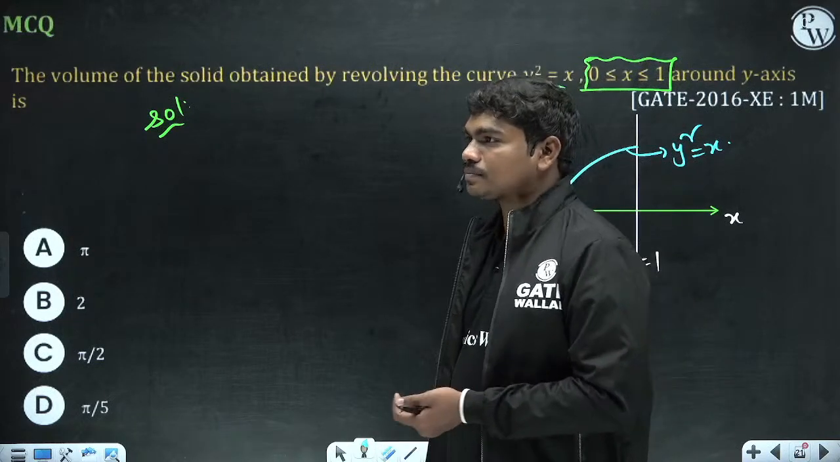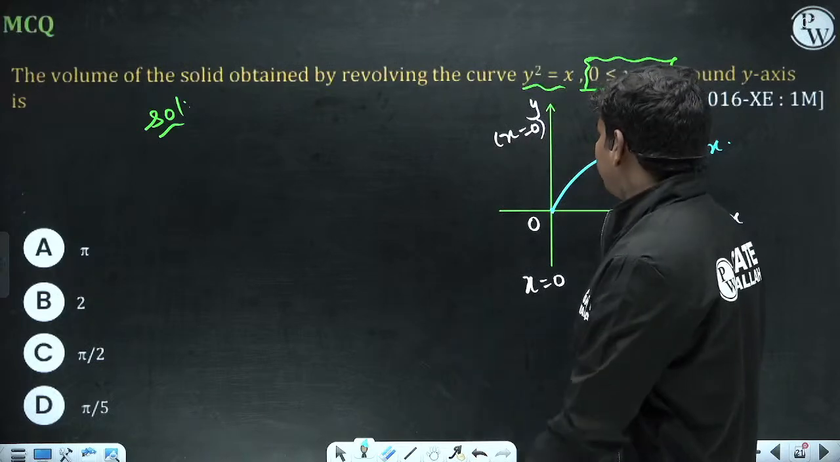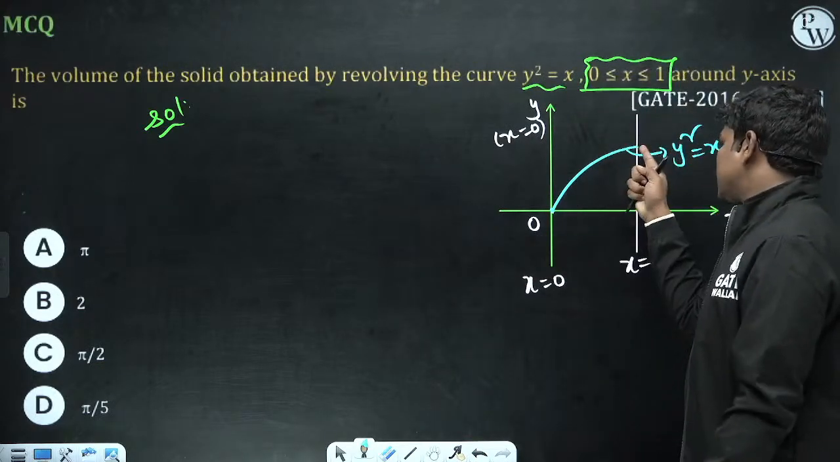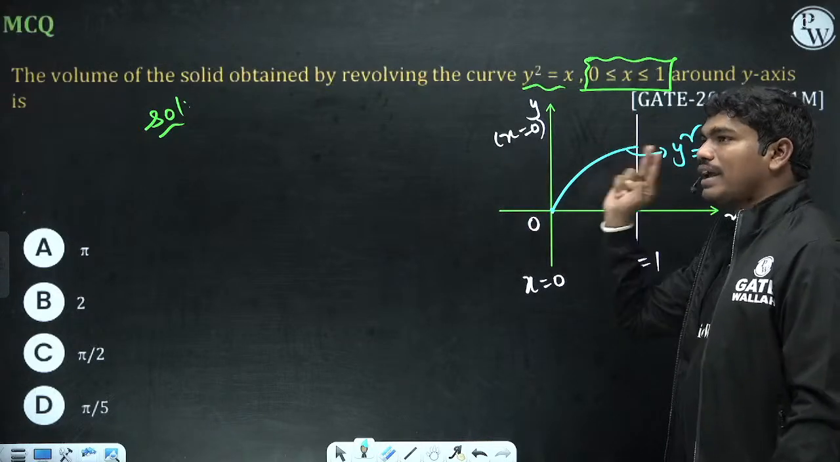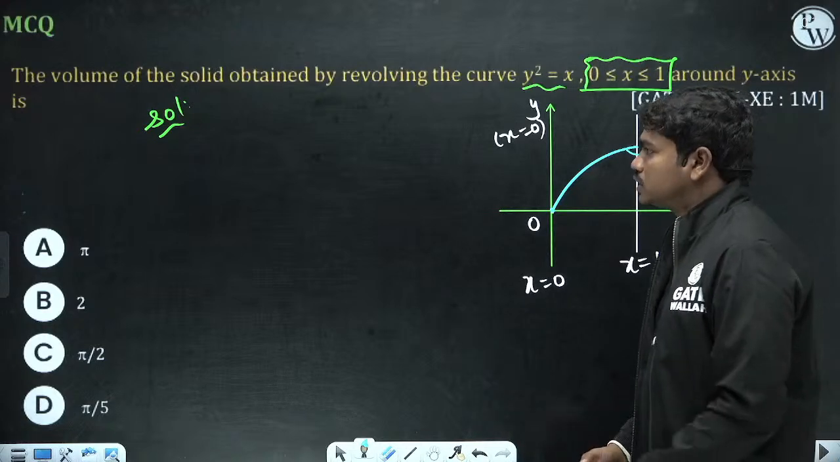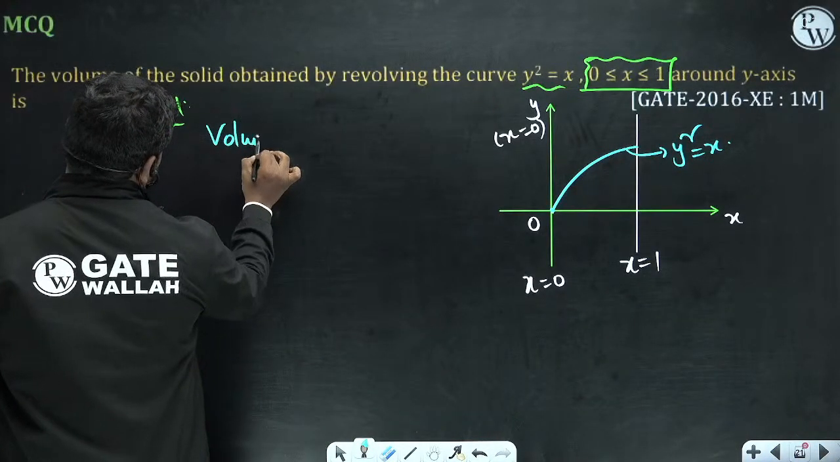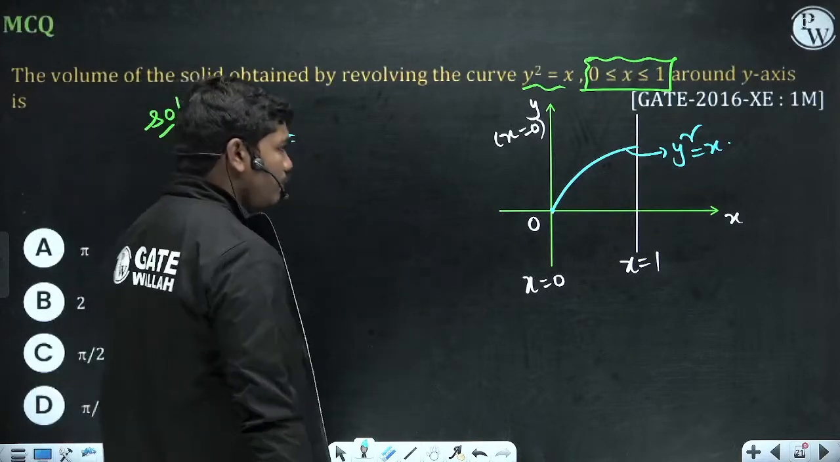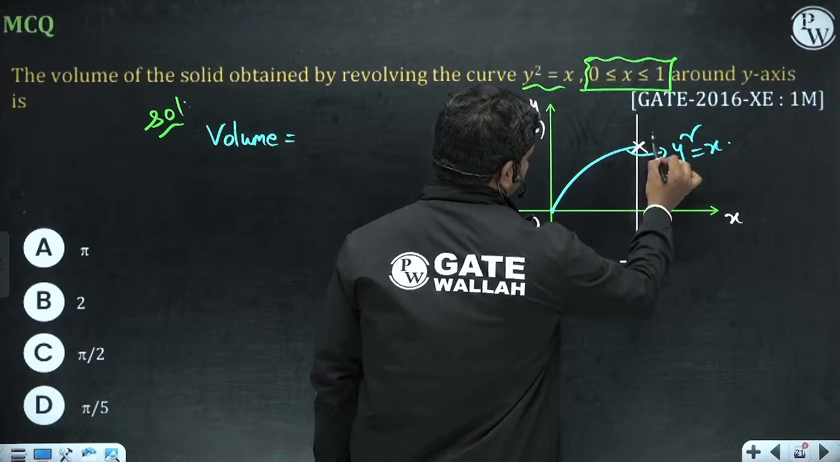Fine. Now if you see, this y square is equal to x is a parabola. If you revolve this curve about the y axis, then what could be the volume generated by this solid? Simply we know that directly volume is equal to, look, tell me one thing, if x is equal to 1, x is equal to 1.